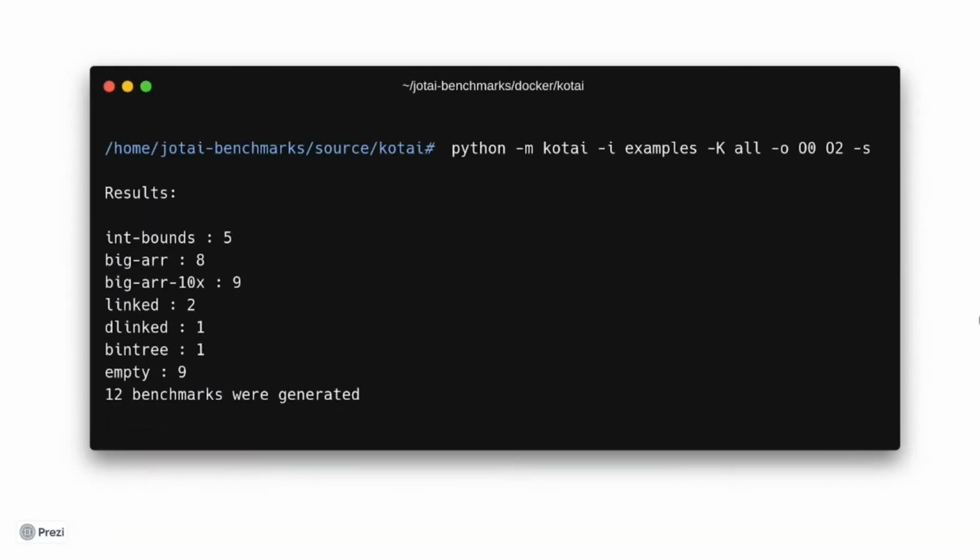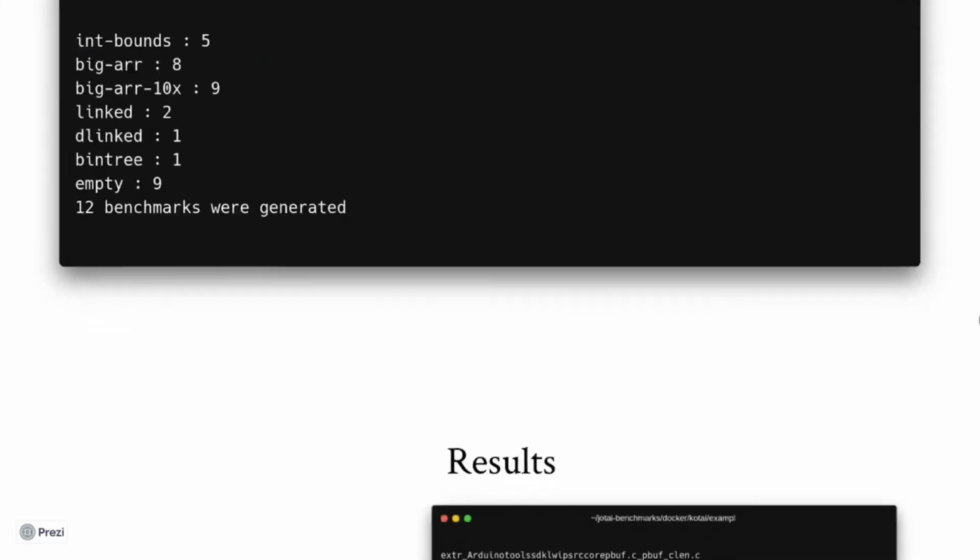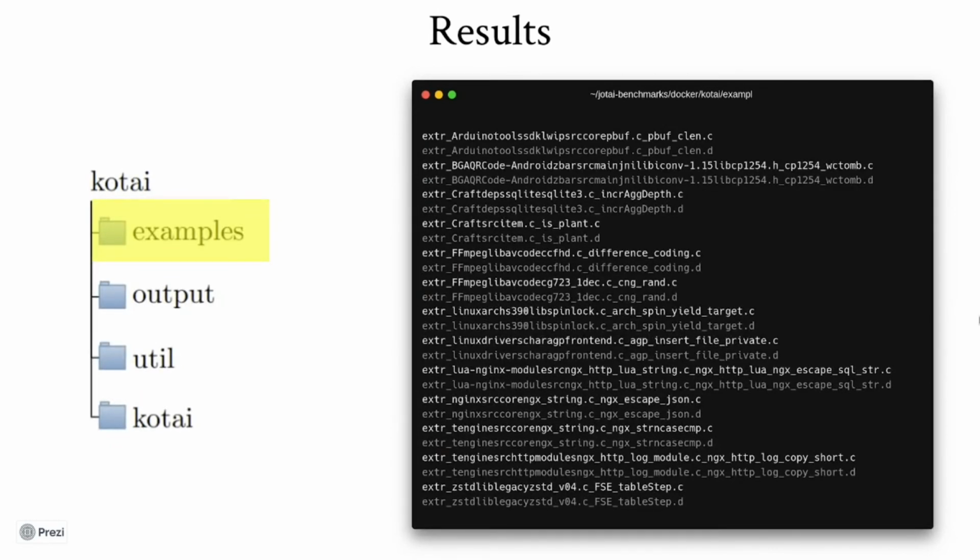So Jotai will call upon Jotai to generate the inputs, and after it is done running, which might take some time, a message should be displayed with the number of benchmarks achieved that can execute without undefined behavior, as well as the number for each constraint. Once we're done running, we can check our results.